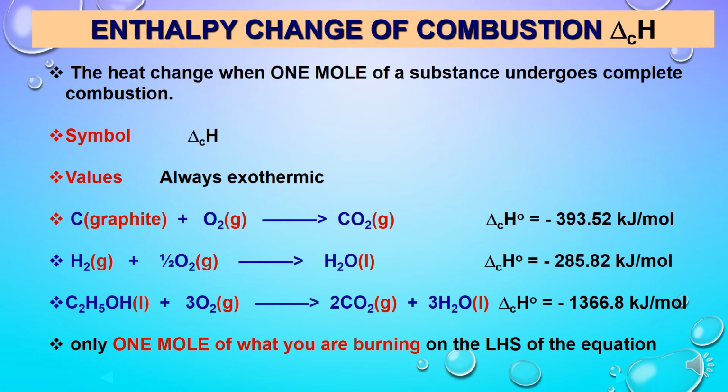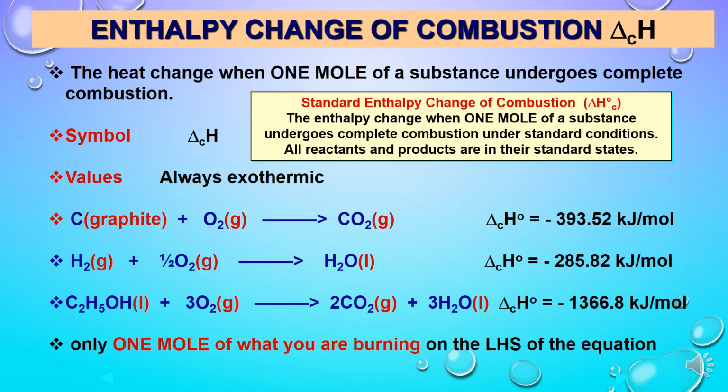But when we are writing equations for enthalpy changes of combustion, the substance which we are burning is taken as 1 mole. As you can see in all these examples, the substance which is burnt, like graphite, hydrogen or ethanol, is taken as 1 mole, and we can balance the other species accordingly. Similarly, if the calculation for enthalpy changes is done at standard temperature and pressure according to thermodynamics, then it is said to be standard enthalpy change.